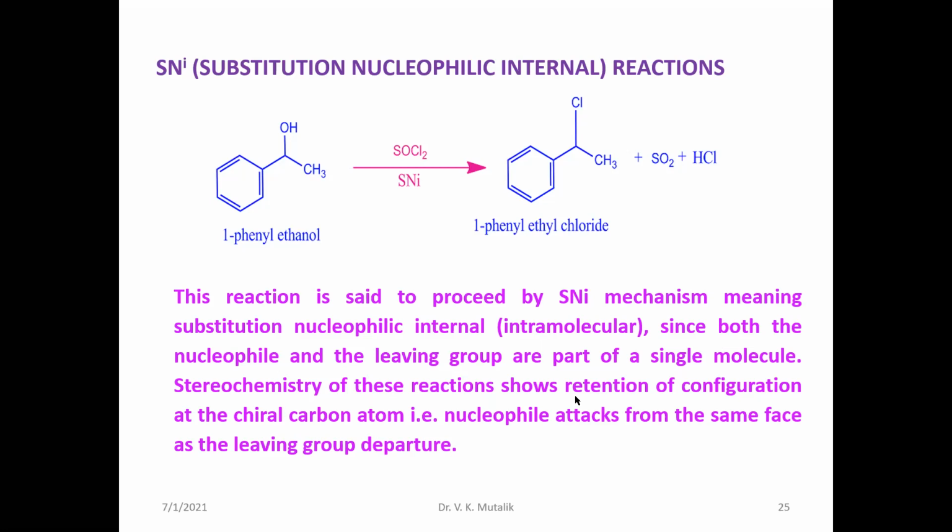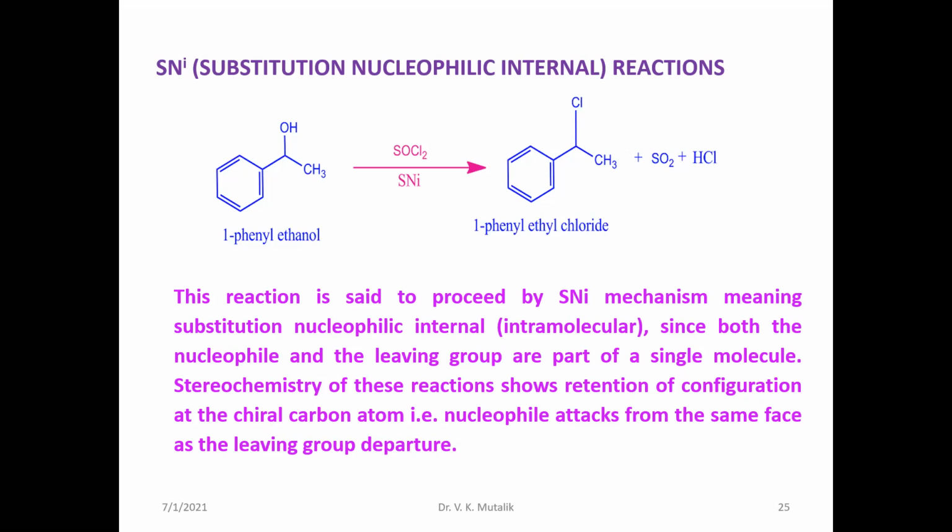The stereochemistry of these reactions shows retention of configuration: the product formed possesses the same configuration at the chiral center as the starting material. So there is retention of configuration at the chiral carbon atom, as the nucleophile attacks from the same face as the departing leaving group.